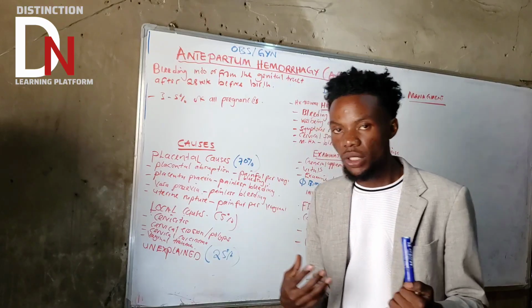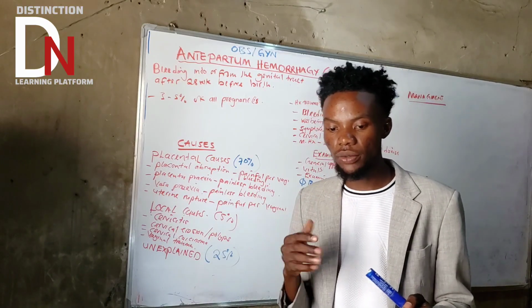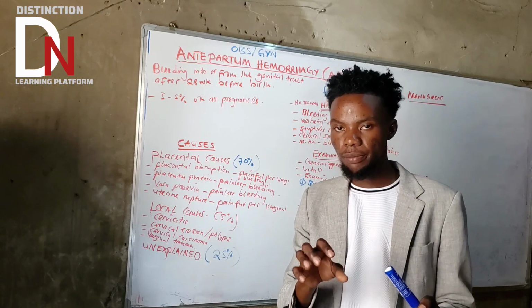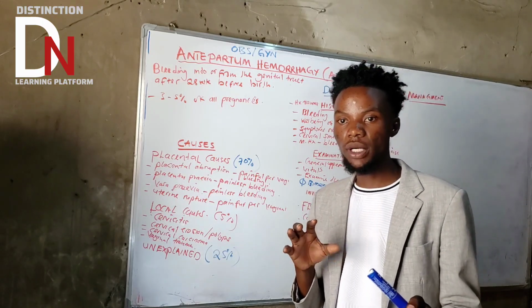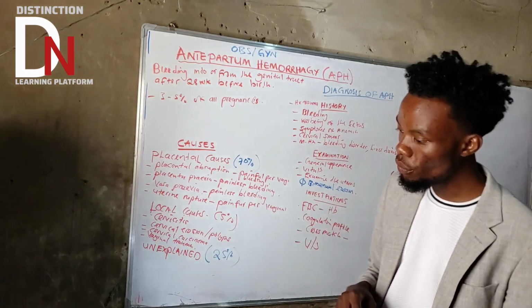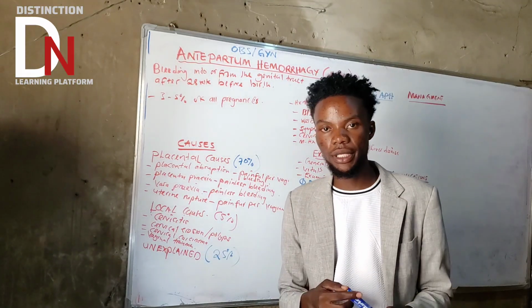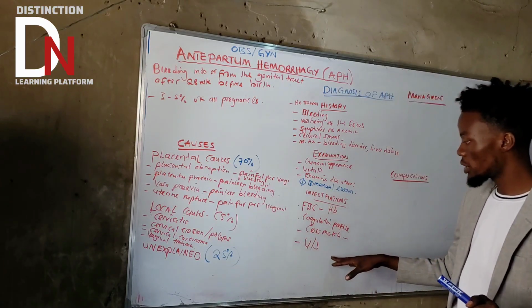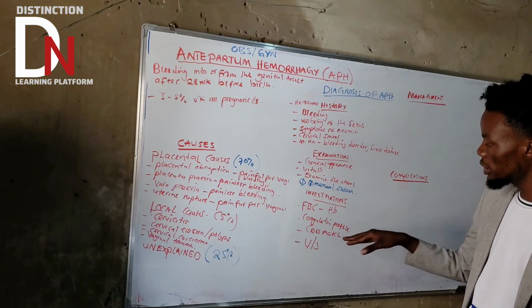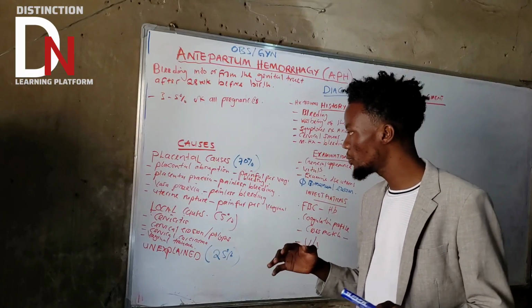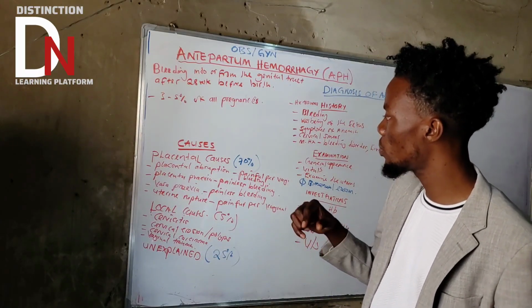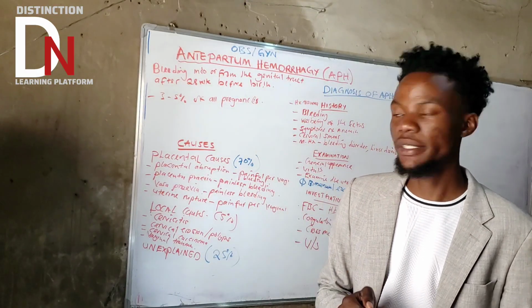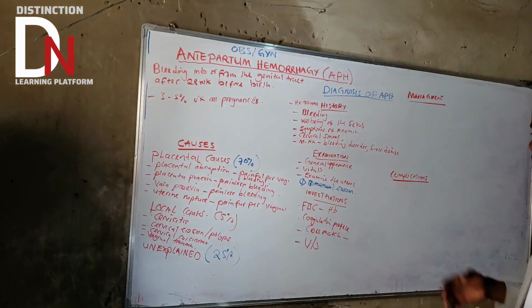But the ultrasound is going to give you the image of how the placenta is lying in case of placenta previa, or how the placenta is separating from the normal implantation in the uterus. So it will tell you all those things, and this is the really important investigation to help you differentiate between placenta previa and placental abruption. Very, very important. It's a gold standard investigation. Okay, so that's about investigation.